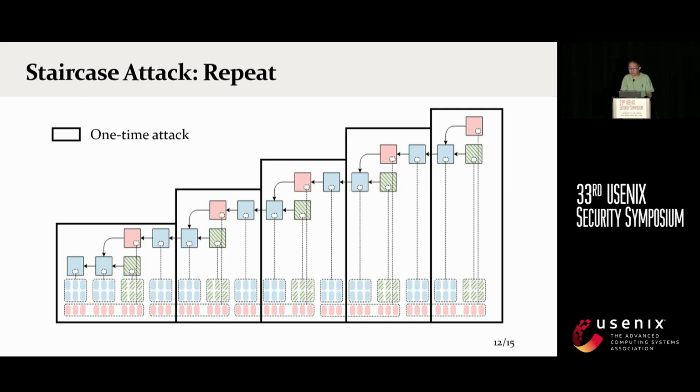Here is our full version of the staircase attack. As we can see, the adversary withholds the fork at every end of epoch and releases it at the middle of the next epoch. This attack can be viewed as repeating the one-time attack for every epoch. These fork reorganizations form a kind of staircase, and this is the name of our attack.